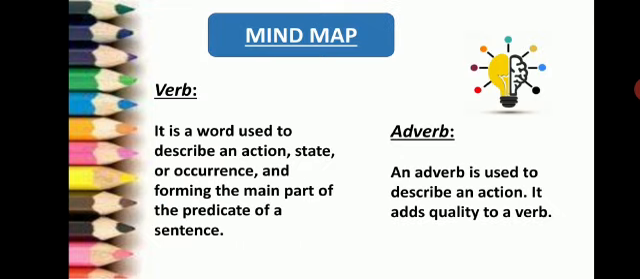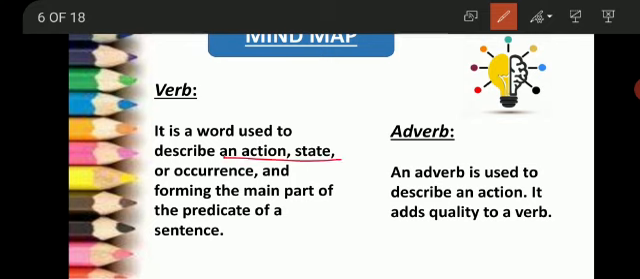What is a verb? So verb is basically a word that describes an action, any state or any occurrence, forming the main part of the predicate of the sentence. Or you may say that verb is an action that forms the main part of the sentence. Yes, what is an adverb? Adverb is a word that is used to define or describe an action. So you may also say that basically adverb is a word that qualifies or adds something to the verb.